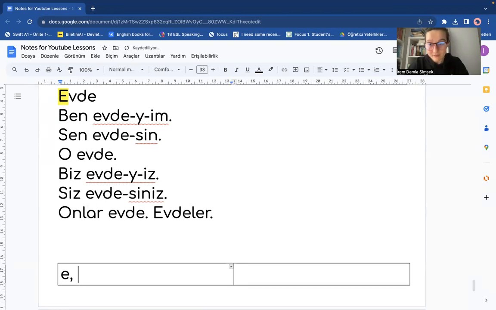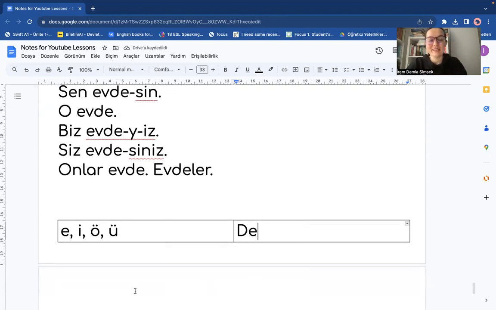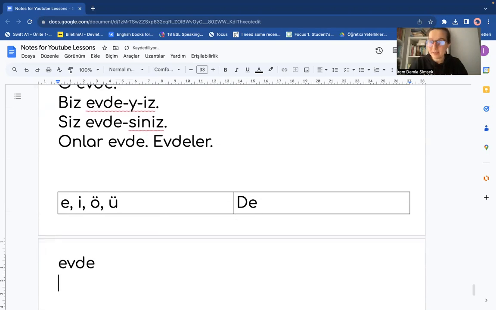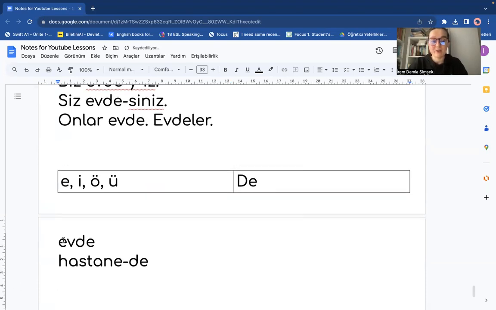If the last vowel of the word is e, i, ö, ü, you have to continue with an e. So it's de. What are the examples? At home, evde. At the hospital, hastanede. Because the last vowel is e. So it's de.